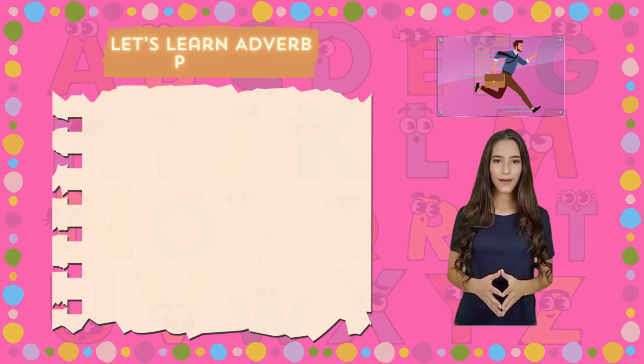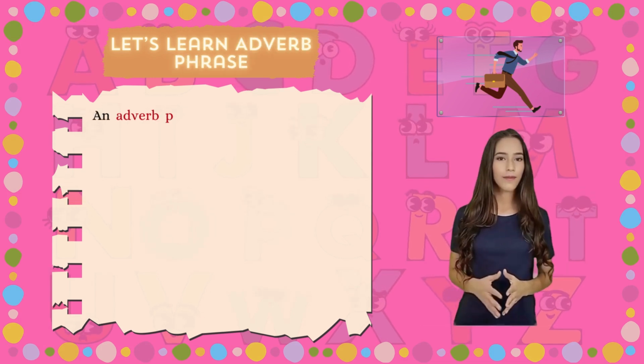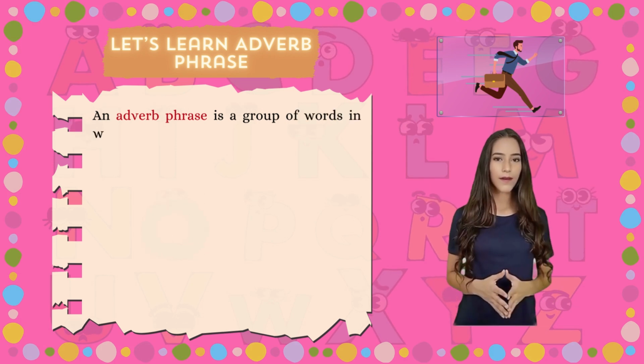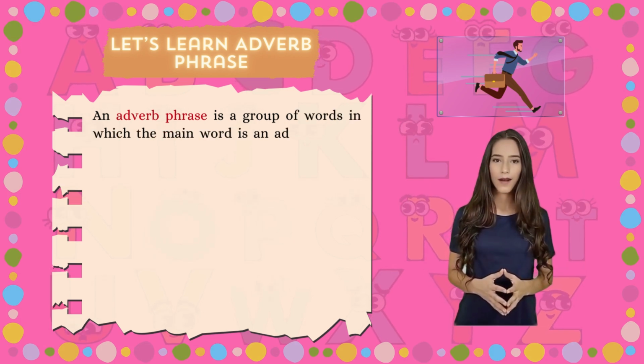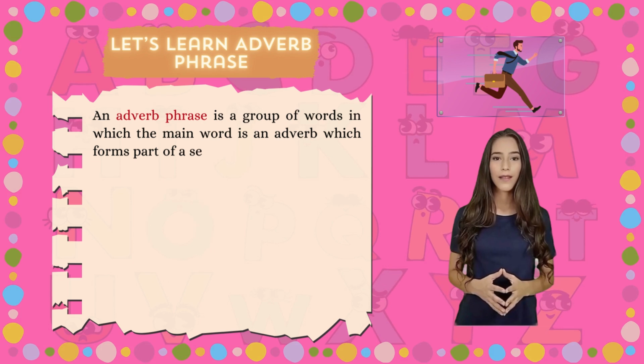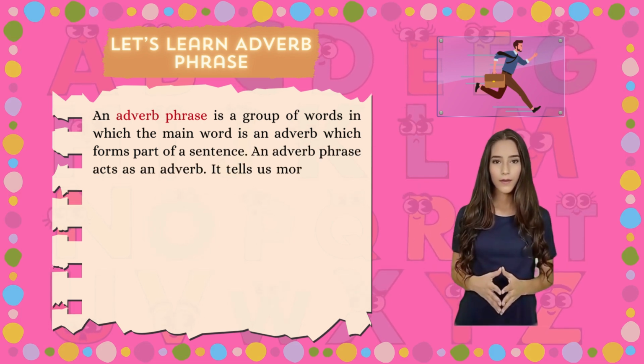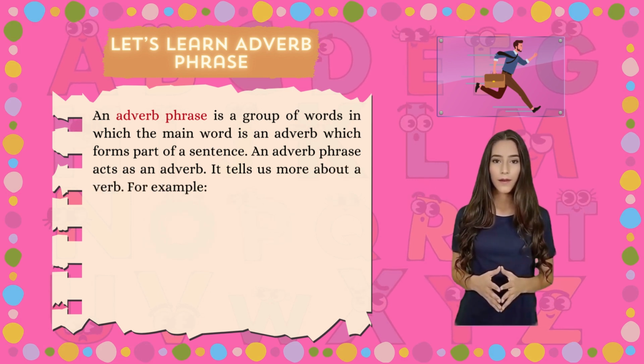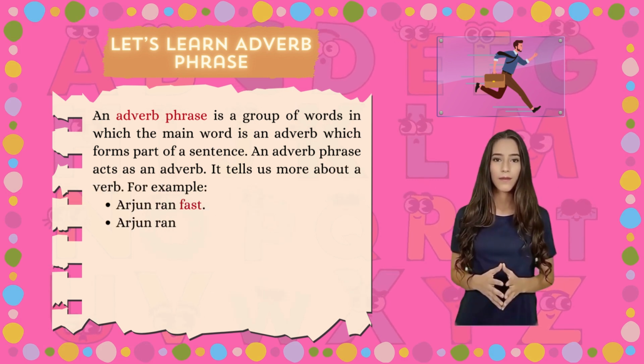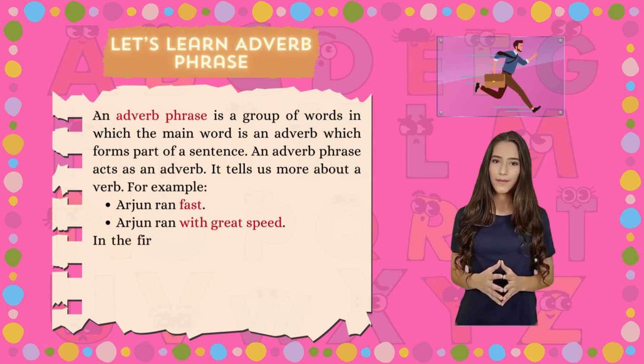Let's learn adverb phrase. An adverb phrase is a group of words in which the main word is an adverb which forms part of a sentence. An adverb phrase acts as an adverb. It tells us more about a verb. For example, Arjun ran fast. Arjun ran with great speed.